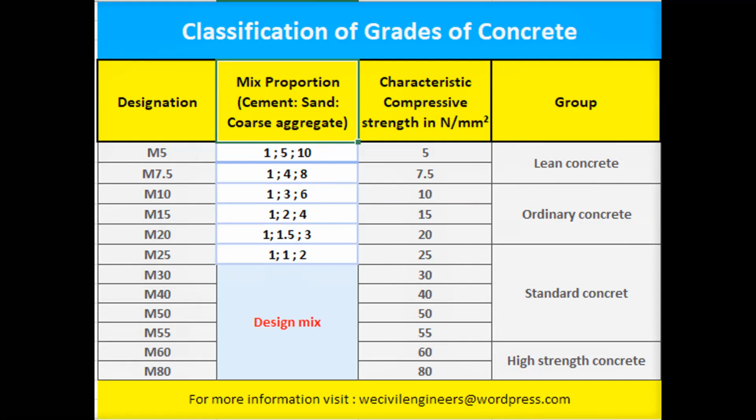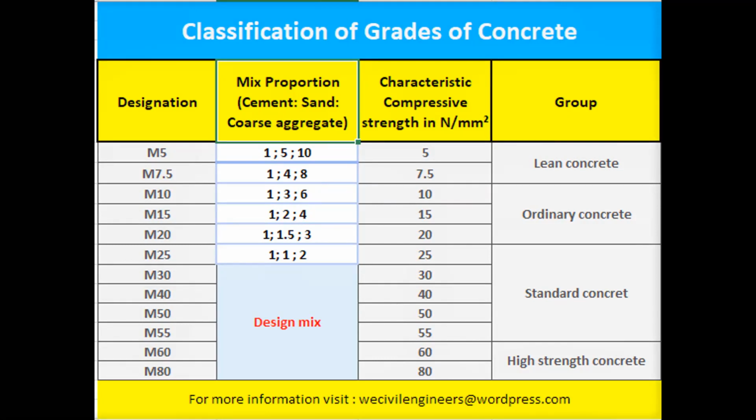Ordinary concrete, for example, concrete pavements and footpaths, these are the ordinary concrete that will be used. Standard concrete is used for commercial buildings and public buildings. These medium structures use standard concrete. Another one, high strength concrete is used for bridges and dam constructions. These structures use high strength concrete.